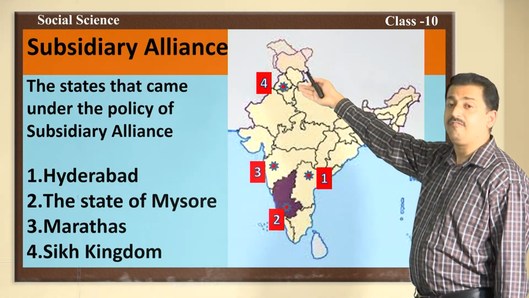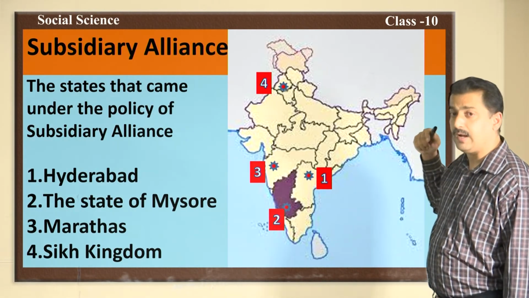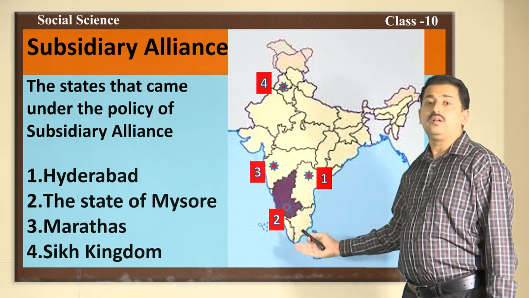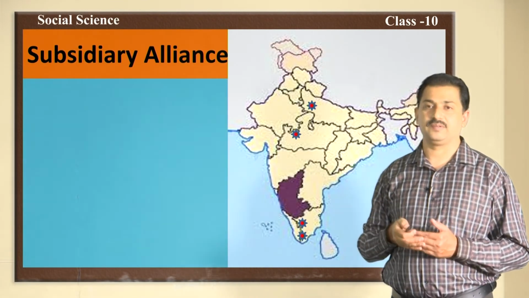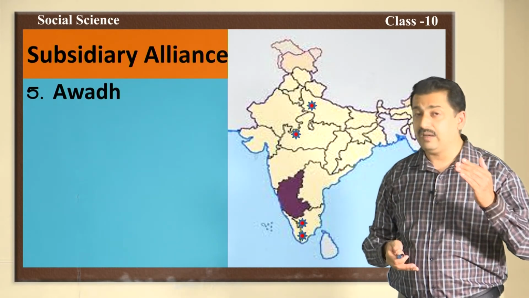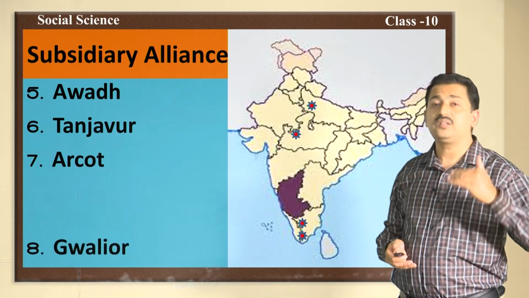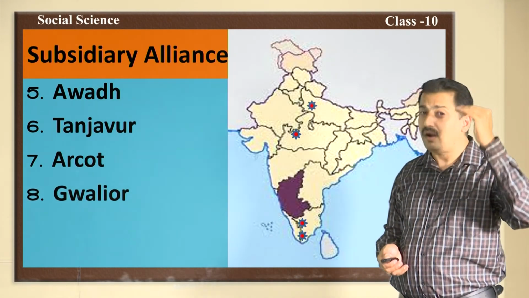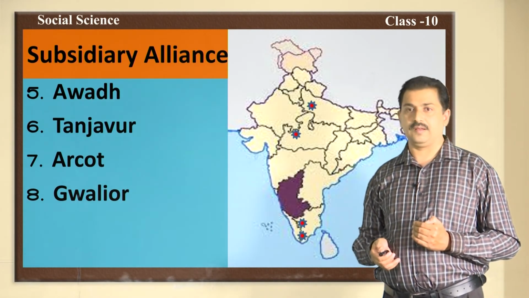Raja Ranjit Singh of Punjab and even Bajirao II, the Peshwa of Poona, and Nizam of Hyderabad, and also Krishnaraja Wadiyar III accepted subsidiary alliance. Likewise, Awadh, Tanjavur, Arcot of Carnatic, Gwalior, the rulers of all these states accepted subsidiary alliance.